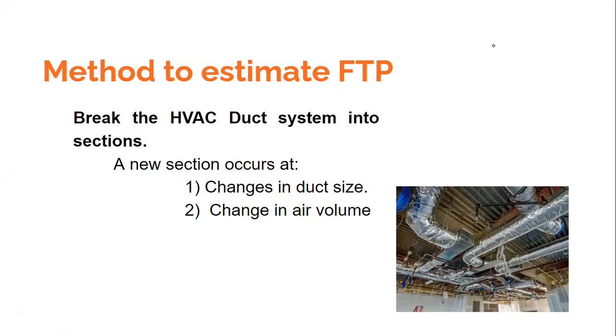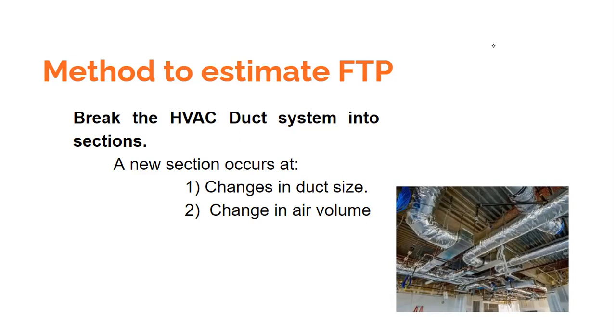Look at this beautiful figure. This is the actual ducting system, which you find is insulated, and if you want to determine the fan total pressure and hence select the fan, then we need to do some calculations. The method is we need to break this HVAC duct system into a number of small sections, and at each section we need to calculate the different losses. Then we need to add up those losses and find out where the losses are maximum.